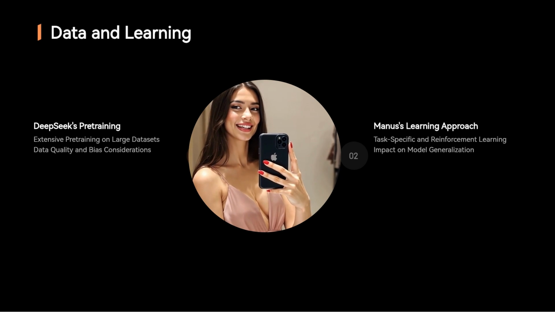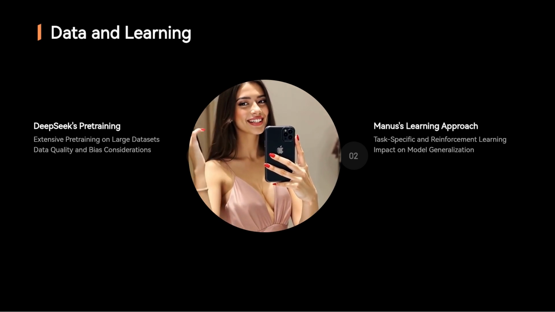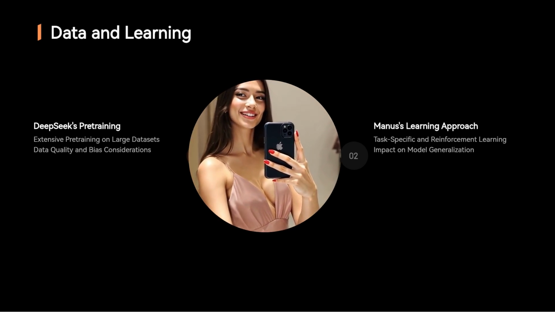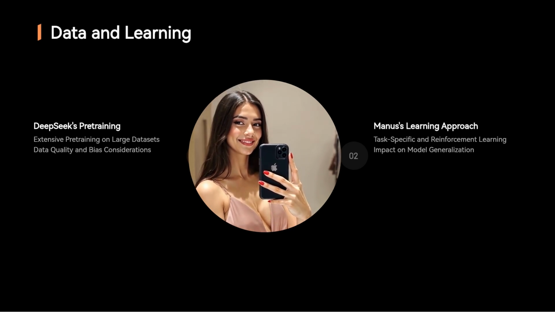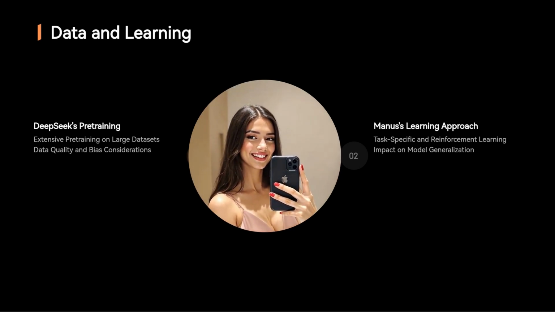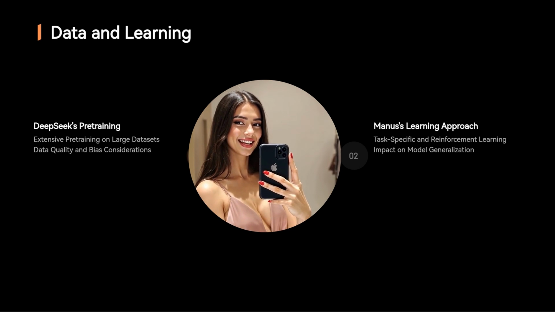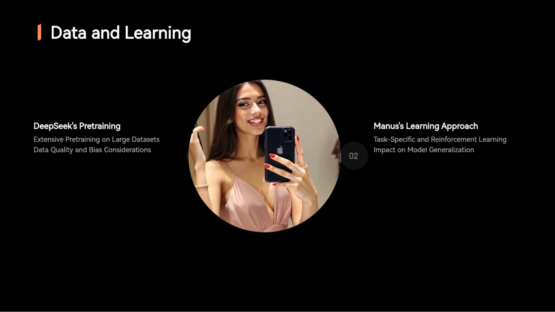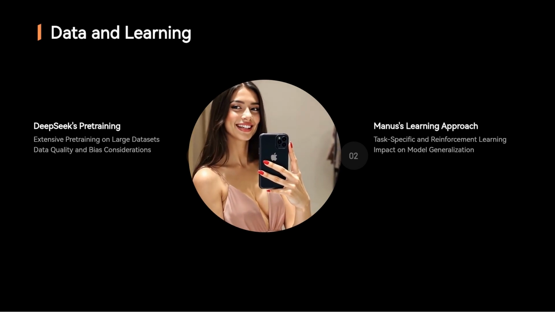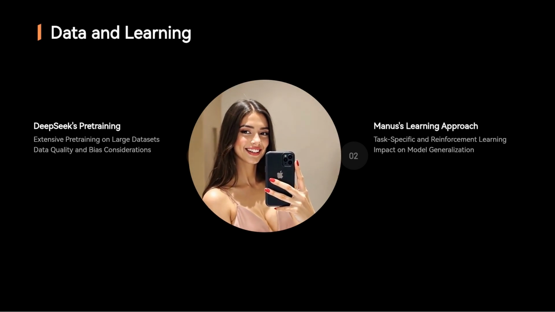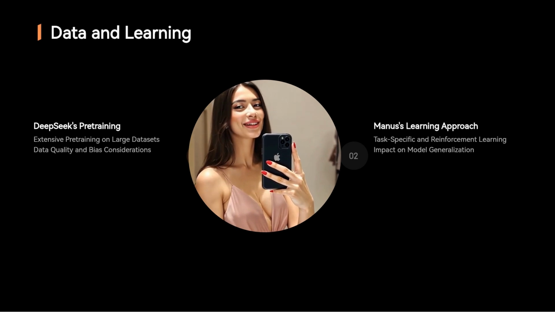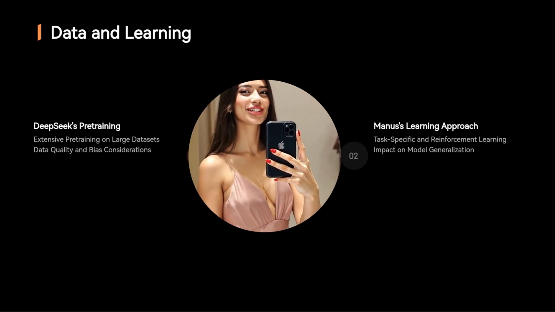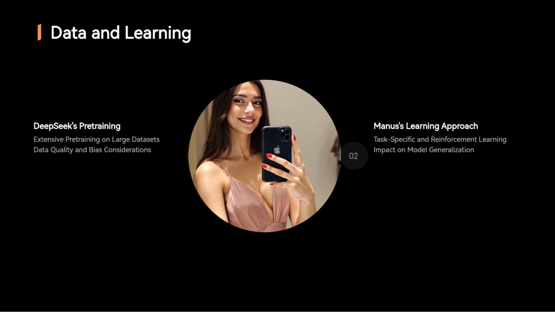DeepSeek is trained on an 8.1 trillion token dataset, covering a mix of Chinese and English data. This extensive pre-training makes it a general-purpose AI capable of answering diverse queries, summarizing documents, and generating content with high fluency. However, like any LLM, it inherits biases from its training data, which researchers continuously work to mitigate.